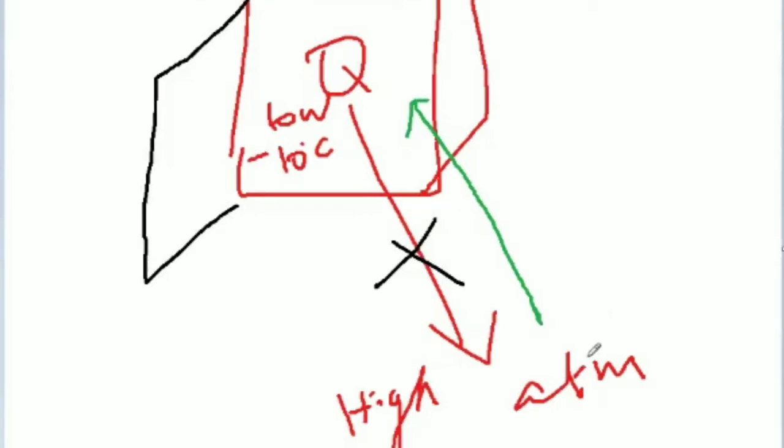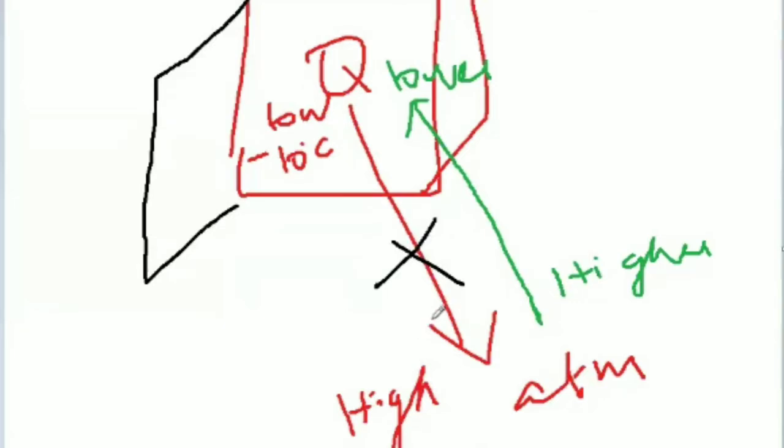So the room and atmospheric heat only transfers into the refrigerator, and due to that the refrigerator temperature increases. Heat always transfers from higher to lower, not lower to higher. But in the refrigerator we want to remove the heat.